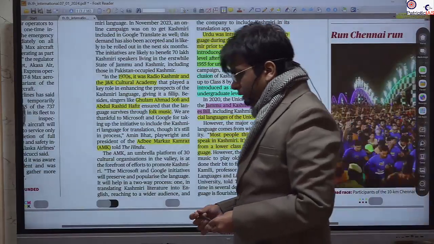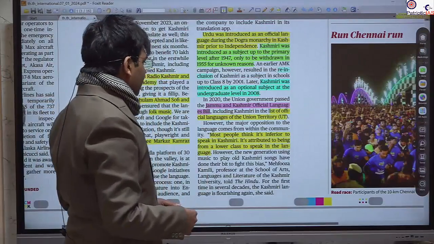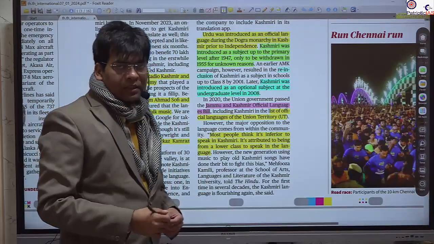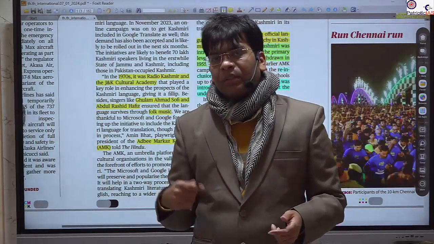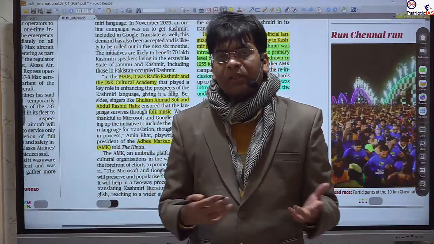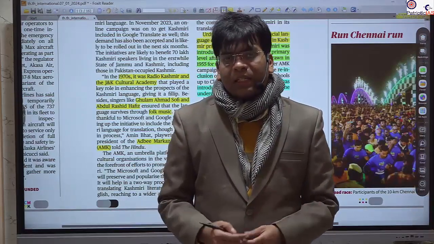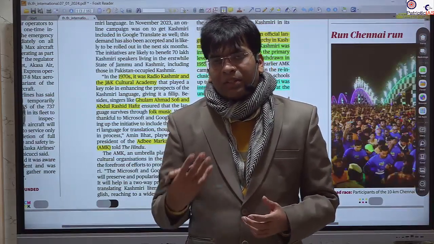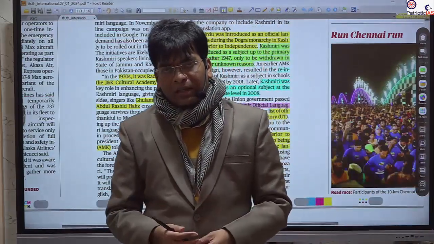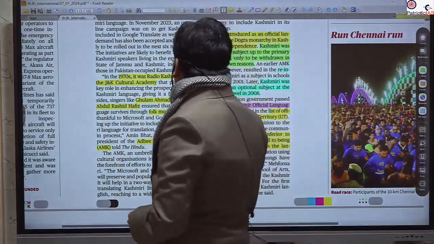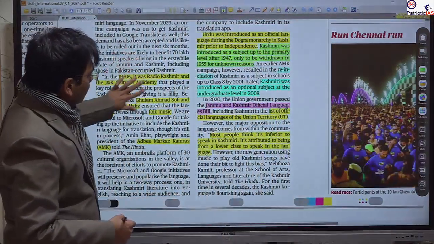Most people think, and the main reason for the marginalization of Kashmiri is, that they think this language is inferior. For example, many from the Bhojpuri belt also hesitate to speak Bhojpuri because they think that Bhojpuri is an inferior language. So language is never inferior. The way you perceive it and the way you promote it matters, not the language, and each of you should promote your own native language.